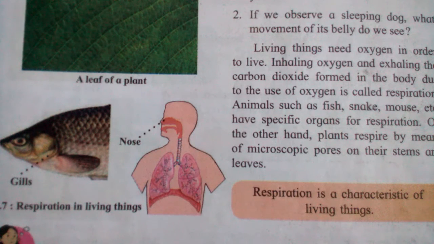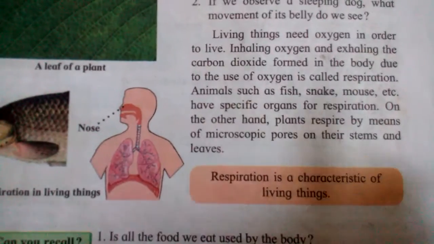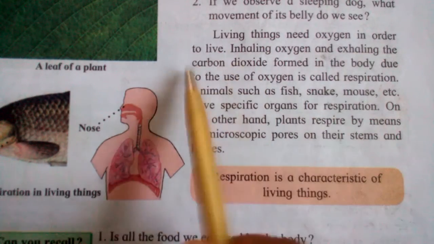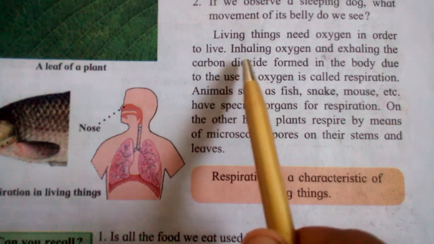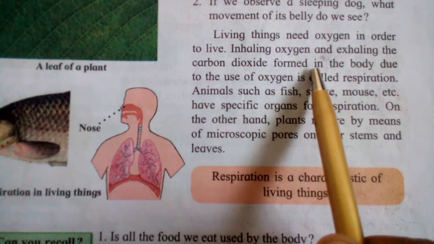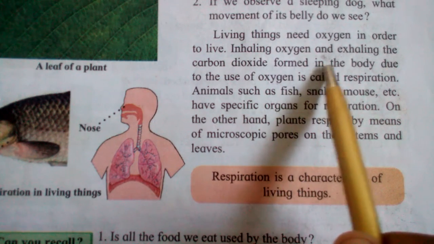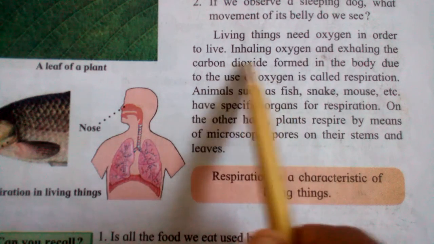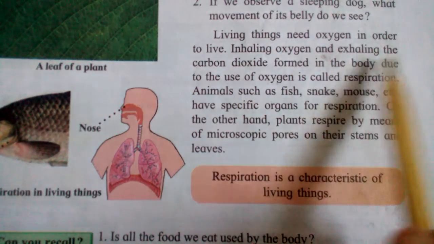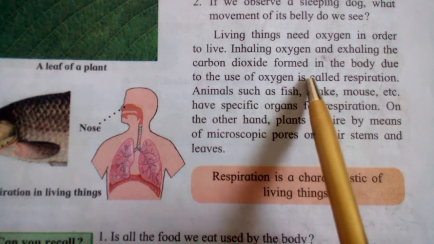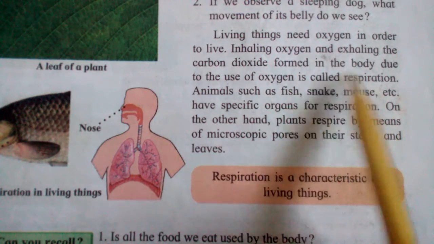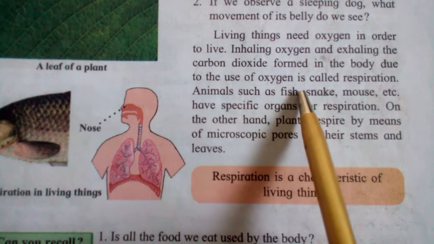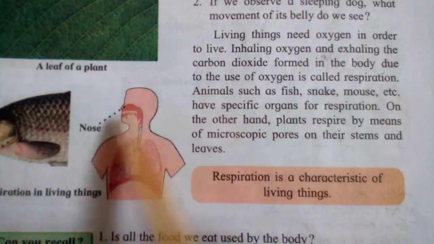Then what is meant by respiration? See, living things need oxygen in order to live. For that, they inhale oxygen and exhale carbon dioxide. The carbon dioxide formed in the body due to the use of oxygen is exhaled, and this is called respiration.